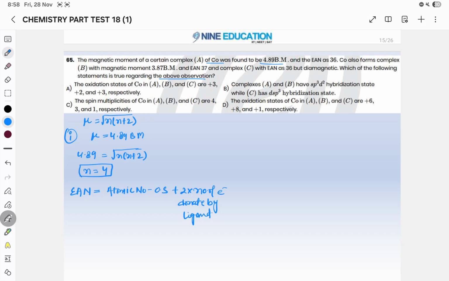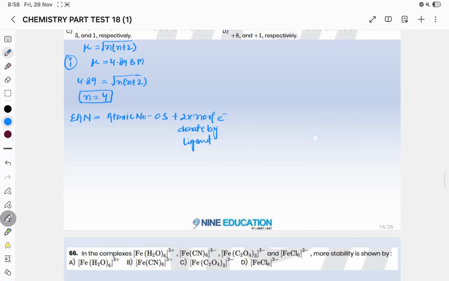In this case the ligand is not given, so we will assume that it is forming an octahedral complex with a monodentate ligand.